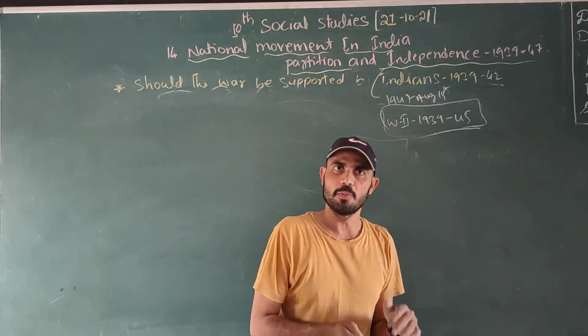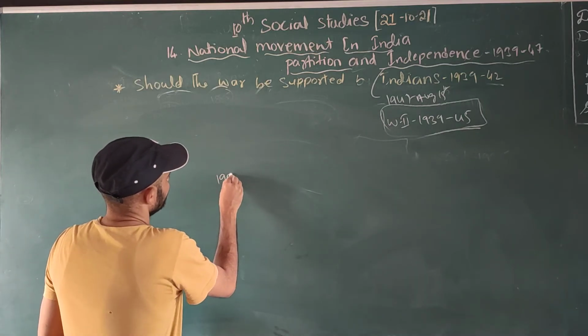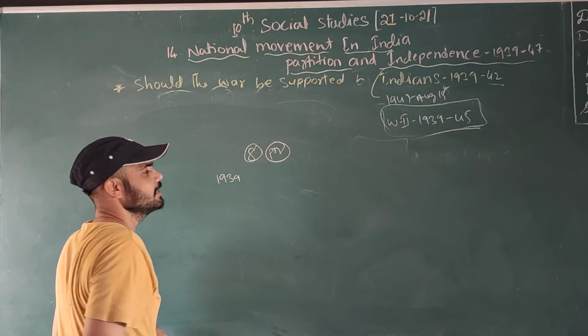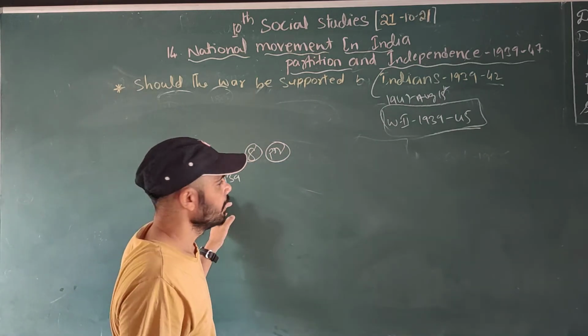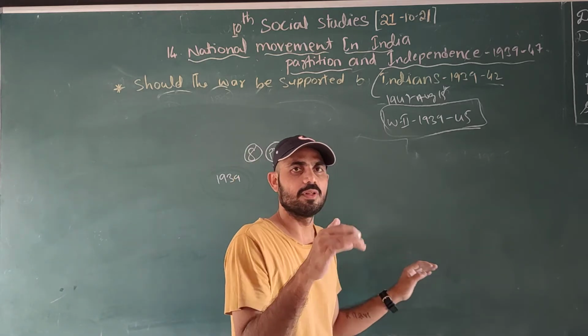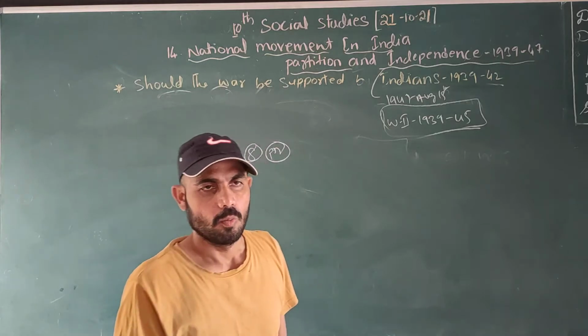So the Congress Party decided, and the 8 prime ministers resigned in 1939 and started the movement.